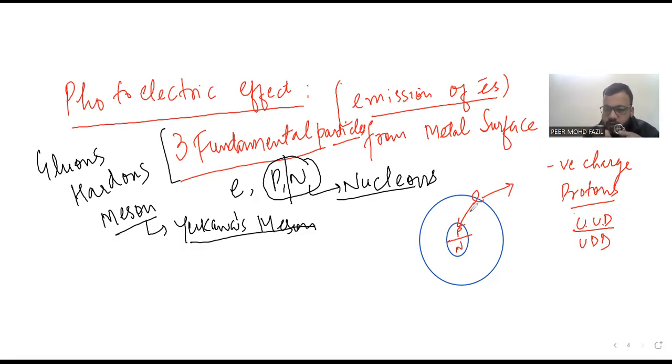The nucleus will try to drag the electron towards itself, which means that the electron will not get emitted on its own from its metallic surface. That means we have to apply an external agent. You might know the catalyst in chemistry: if the reaction is not accelerating, we apply a positive catalyst. Here we have to add a catalyst-kind of reagent, an external agent. That external agent can be in the form of